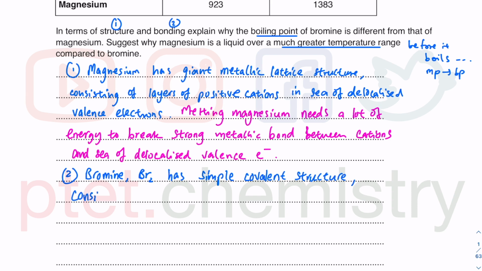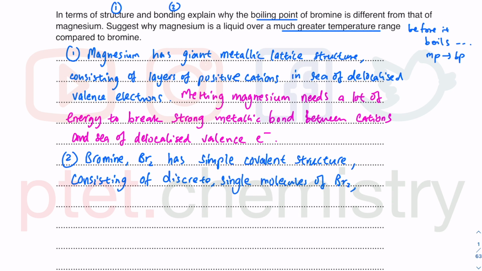So what do we have? We have discrete single molecules. Of course, they exist as individual single Br2 molecules, and then they have weak intermolecular forces in between. So between the molecules, we have intermolecular forces.